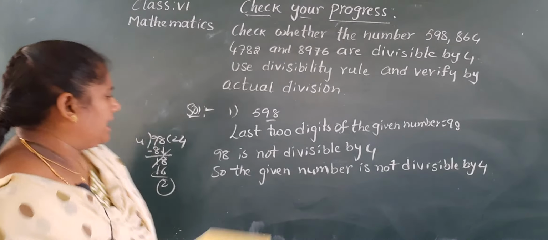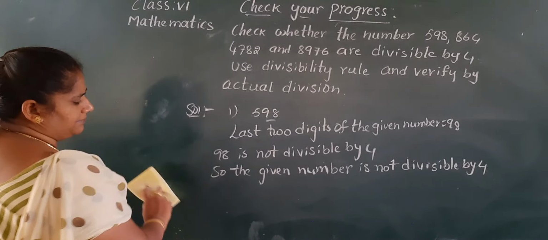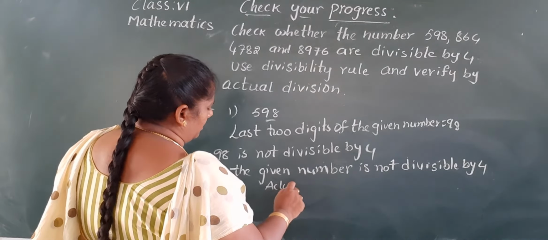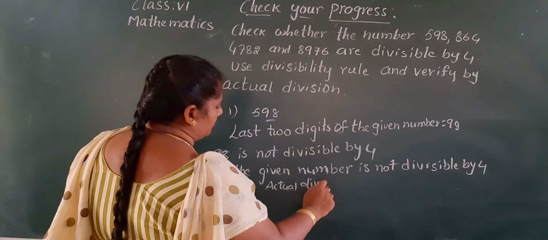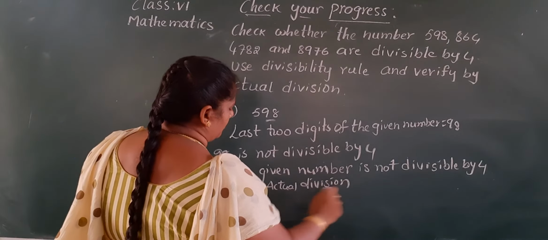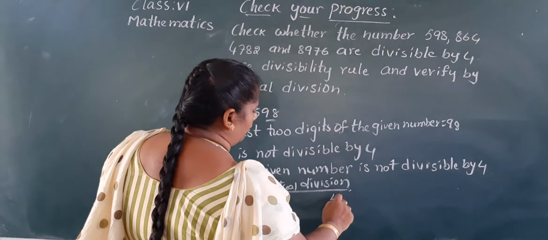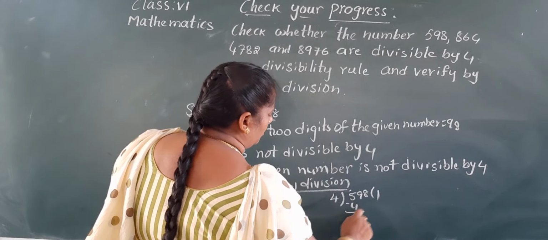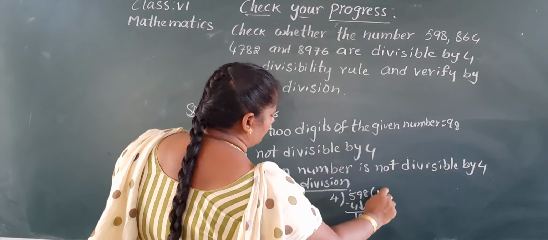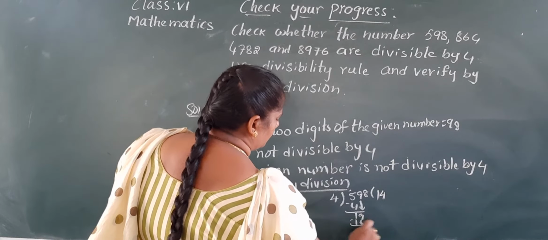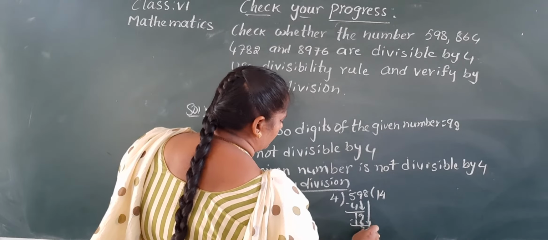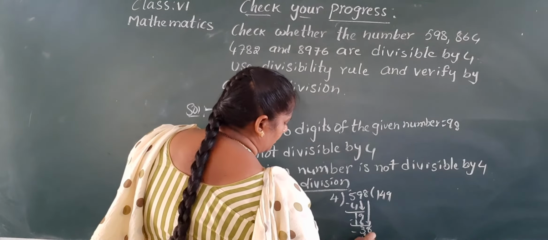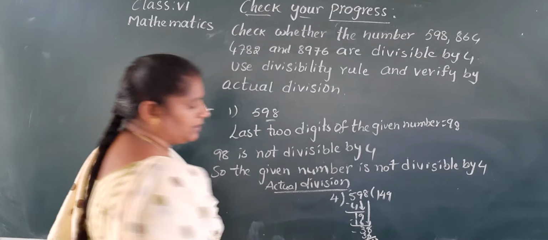Now we have to check actual division. Okay, ma? Here only I'll write actual division. 598. 4 ones are 4. 1. 4 fours are 16. 3. 4 nines are 36. Remainder is 2. Okay, ma?